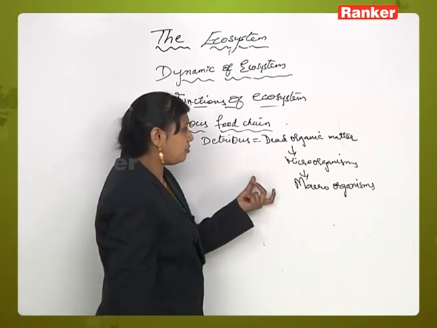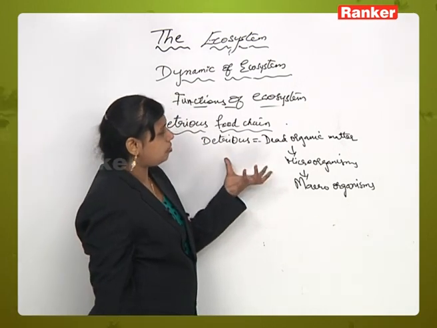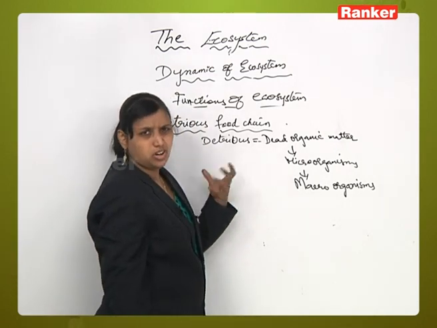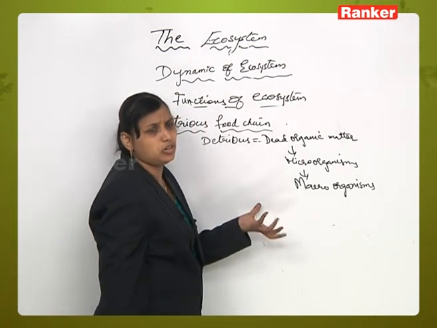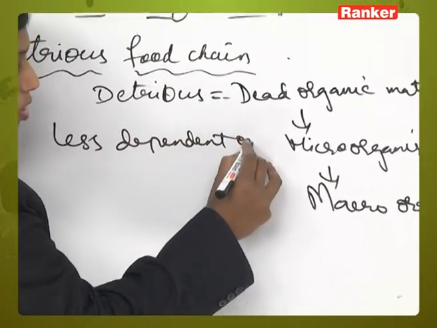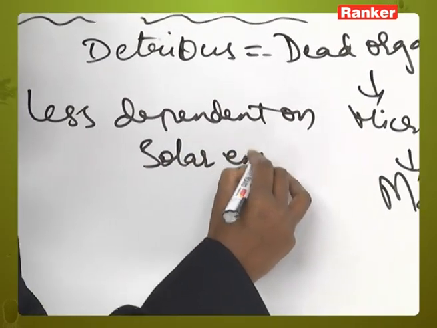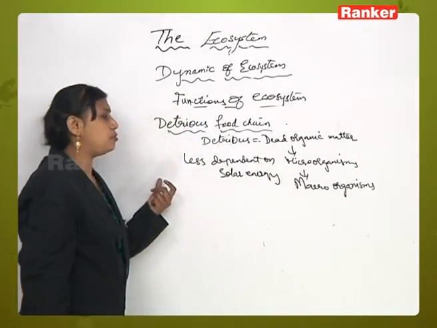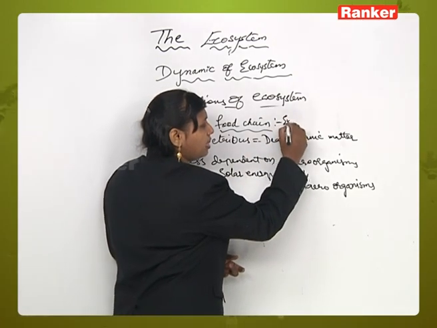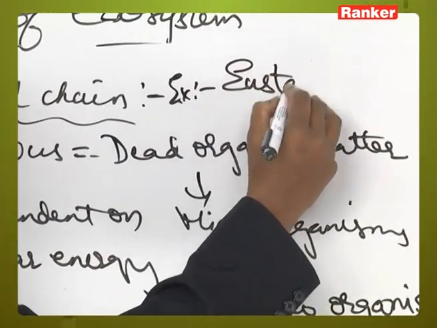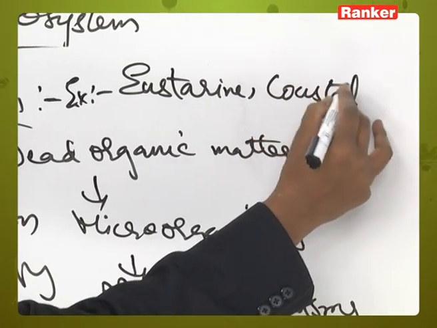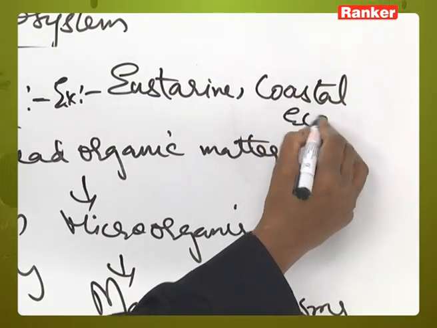This type of ecosystem is less dependent on solar energy, and this type of food chain is more important. Where do you see this type of food chain? You see it, for example, in estuaries, estuarine and coastal regions and coastal ecosystems.